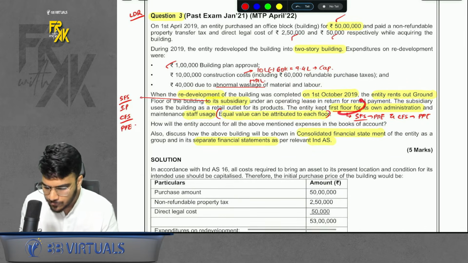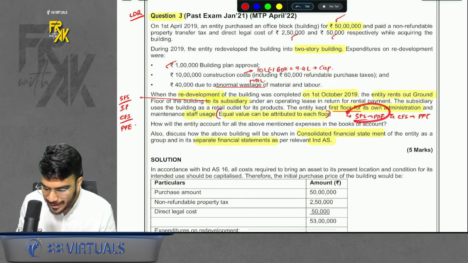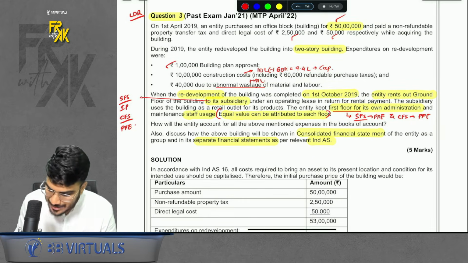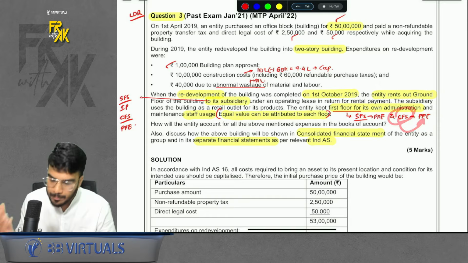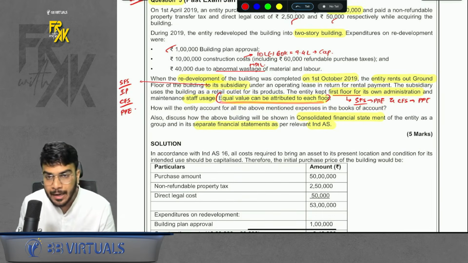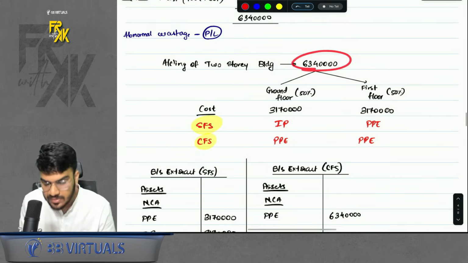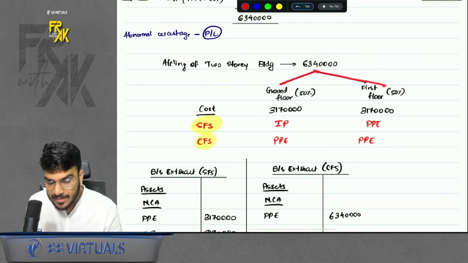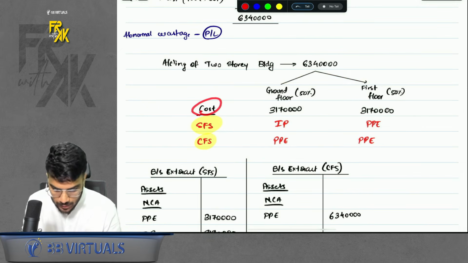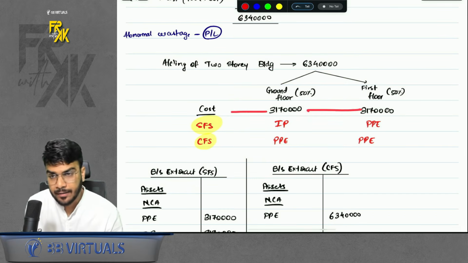So what about the other floor? The other floor, as it is, the parent is using it himself. So the other floor from SFS point of view is also PP. From CFS point of view is also IP. Oh, sorry, for CFS point of view also it is PP, right? And they say that equal value can be attributed to each floor. Now how do I present this? See, I got a total value of 63 lakh 40. Ground floor 50% value, first floor 50% value, right? The cost in SFS will be bifurcated 50-50%.